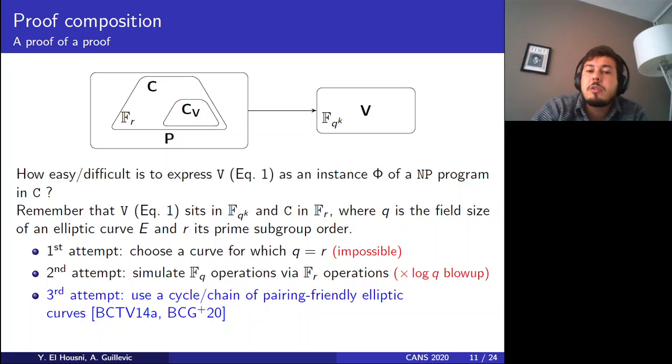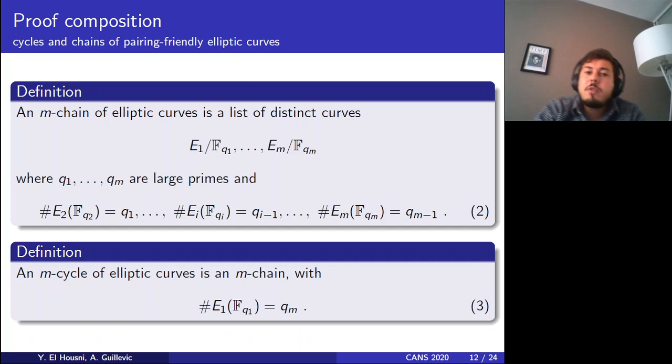This was introduced in the same paper, BCTV14, and then relaxed by the notion of chains in the paper referred to as ZEXE, due to Bowe, Chiesa, Pratyush, Mishra, and others. So here is the formal definition of an m-chain.